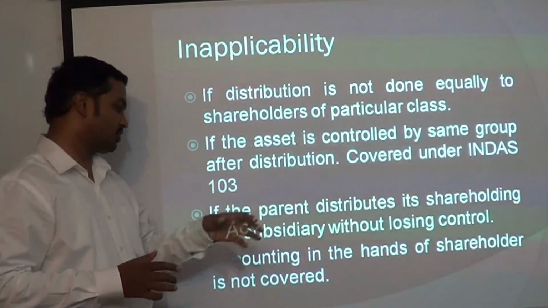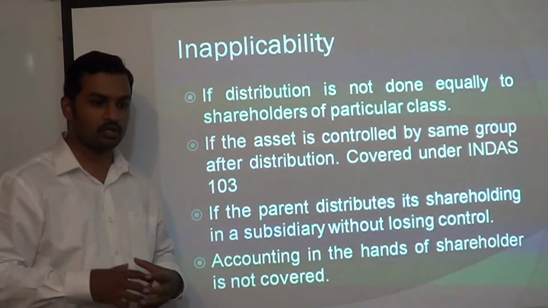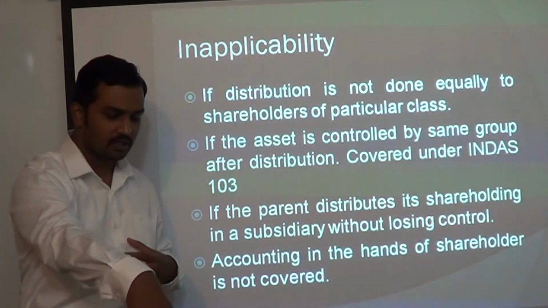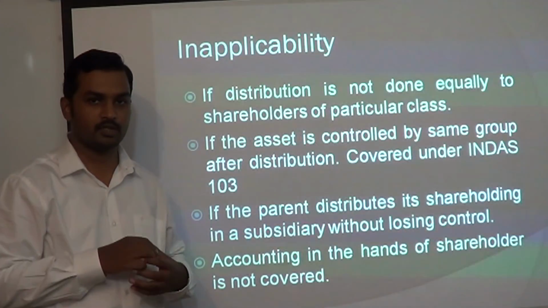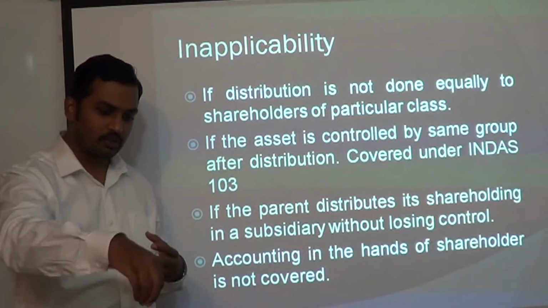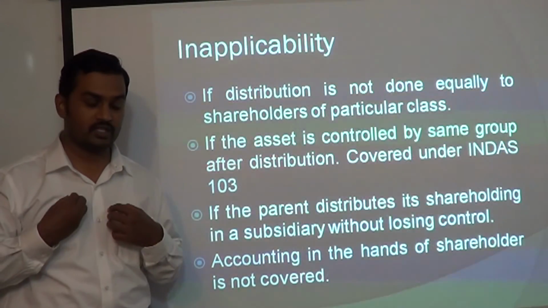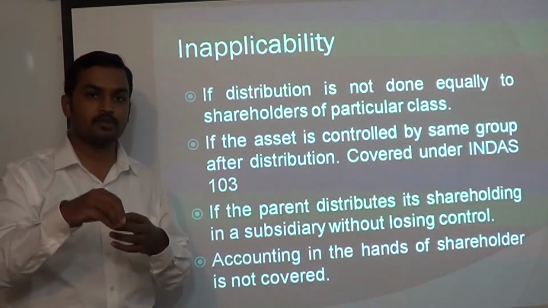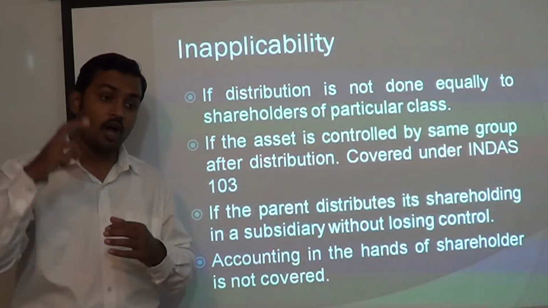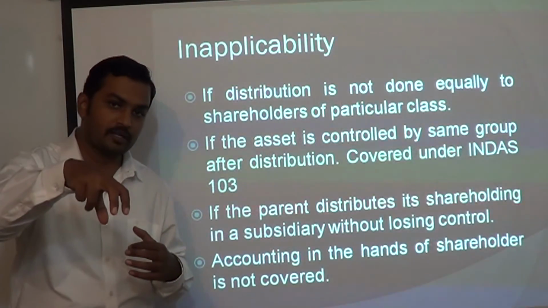Next, if the parent distributes its shareholding in a subsidiary without losing control. A parent has shares in a subsidiary. Let us say it has 100% shareholding in the subsidiary. 10% of the shares in the subsidiary it is distributing as dividends to its shareholders. So what will happen is, because of this, the control of the parent in the subsidiary will reduce from 100 to 90. How to deal with reduction in control of a subsidiary?